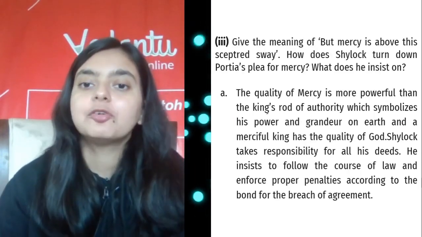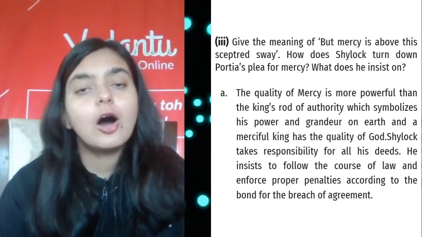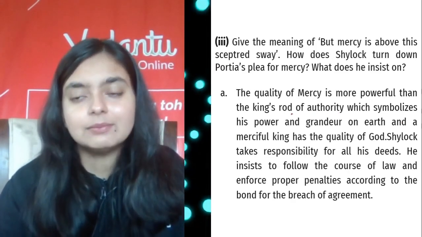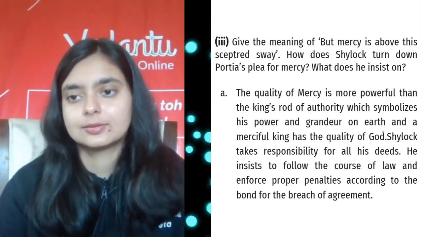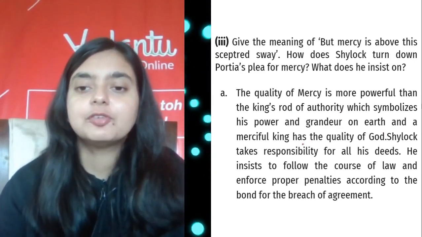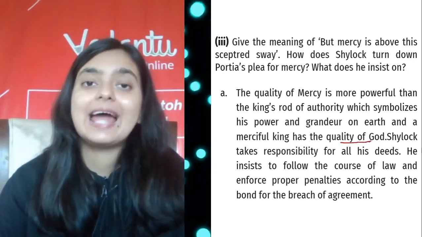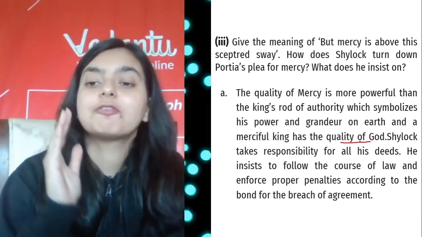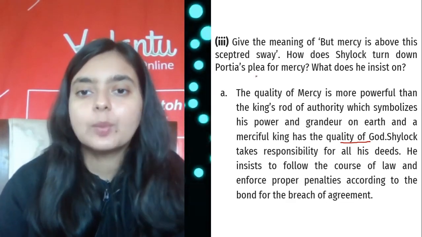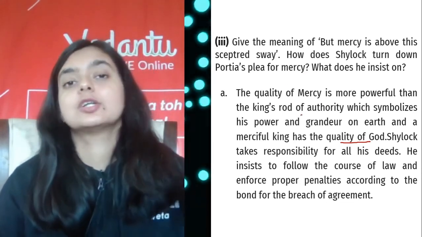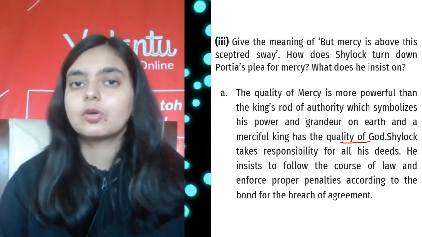It is more powerful than the king's rod of authority, which symbolizes his power and grandeur on earth. And the merciful king has the quality of God, and the merciful king rules in the hearts of men. So sceptered sway means the king's rod of authority. Scepter is the rod, right?